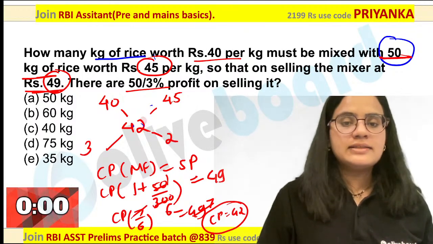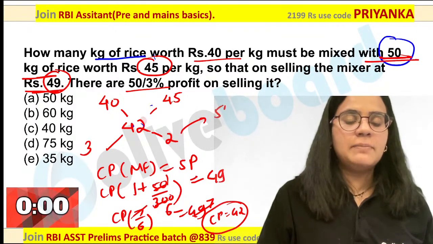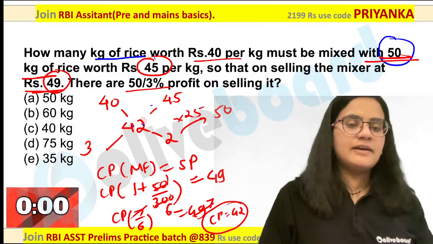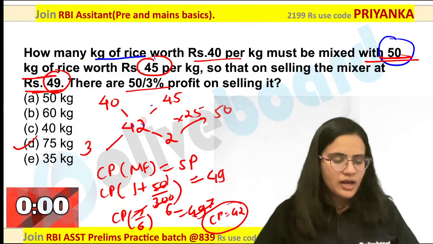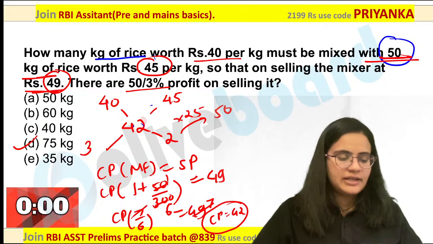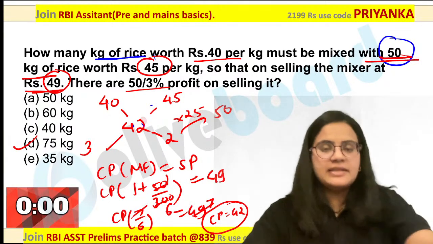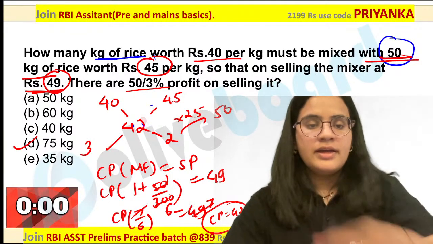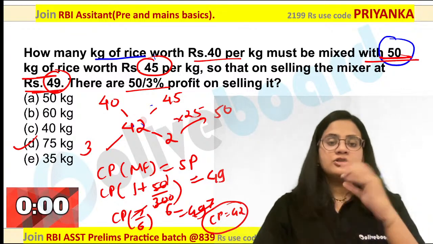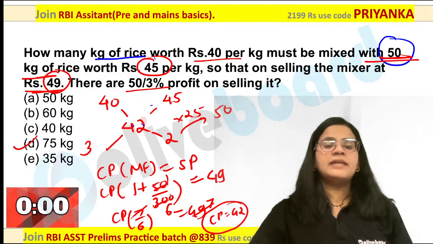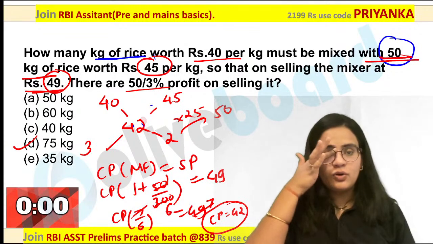Now you know that this is 50 kg. That means you are multiplying this by 25. So this will be 75. Are you getting it? This is going to be 75 over here. Everybody is getting my point? Everybody is following this part? So how you draw the diagram will play a really important role over here.